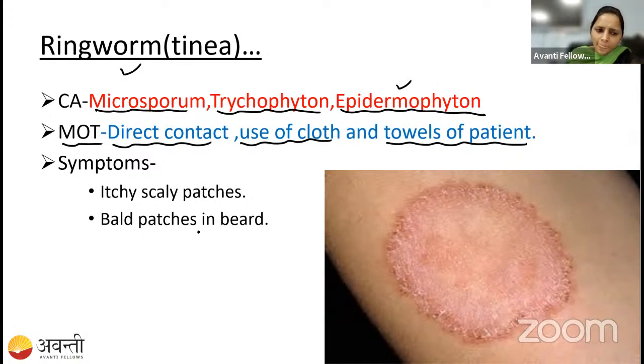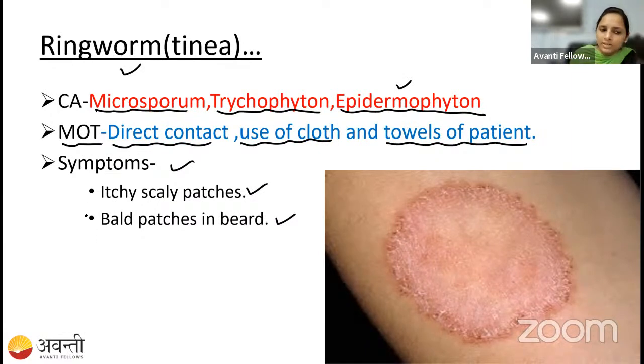Which are the symptoms? I have told you just now, right? Itchy, scaly patches. It will cause itching. It will be dry. Itchy, scaly patches and bald patches on the beard. On the beard also you can get patches. Mainly on the scalp, the nails and the skin also. So these are all the things about ringworm disease.